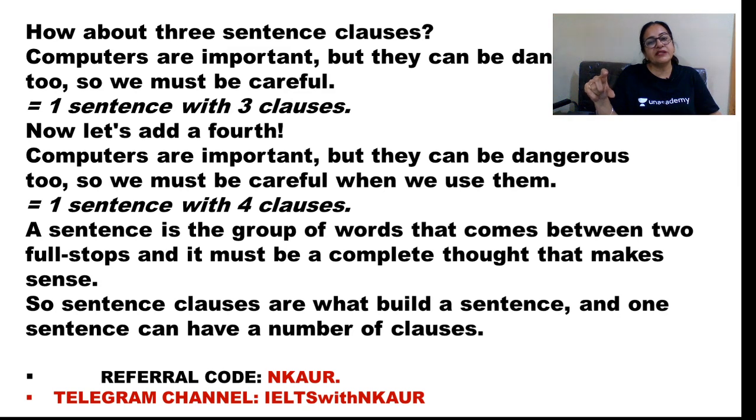पूरा सेंटेंस कंप्लीट करने के लिए हम क्या यूज कर रहे हैं कि कंप्यूटर्स आर इंपॉर्टेंट. सेम सेंटेंस हमने लिया, देन वी आर राइटिंग बट दे आर डेंजरस टू, लेकिन वो डेंजरस भी हैं. सो वी मस्ट बी केयरफुल, इसलिए हमें केयरफुल रहना चाहिए. So this is the third clause which we are using. So this sentence is a complex sentences with three clauses. Clauses which give the different meaning to the sentence. They are completing the sentence, giving different informations to the same sentence.